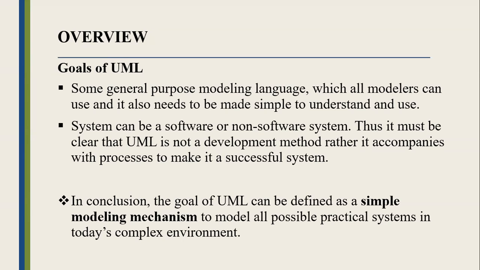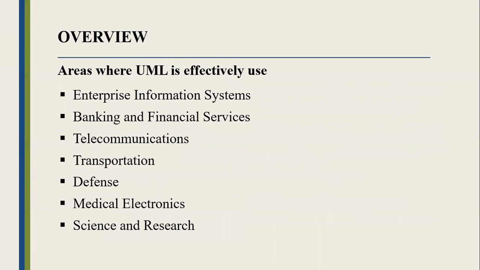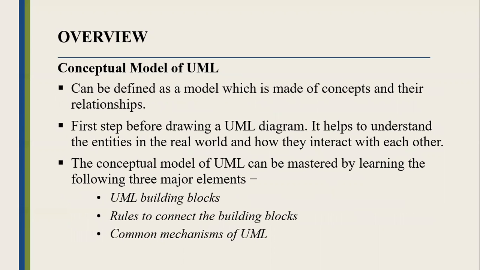So to conclude, the goal of UML can be defined as a simple modeling mechanism to model all possible practical systems in today's complex environment. These are the areas where UML is effectively used: enterprise information systems, banking and financial services, telecommunications, transportation, defense, electronics, science, and research.